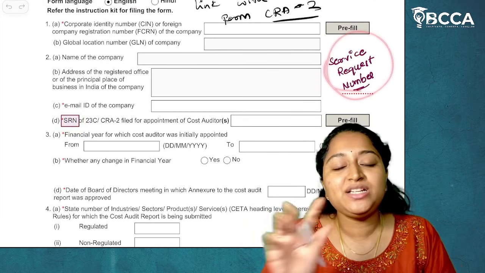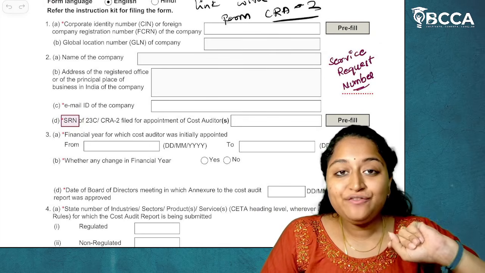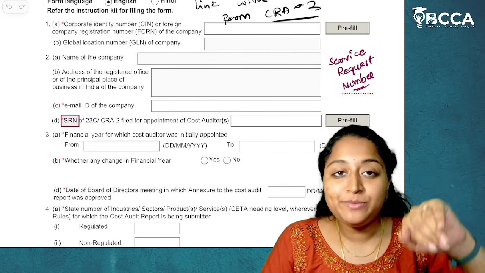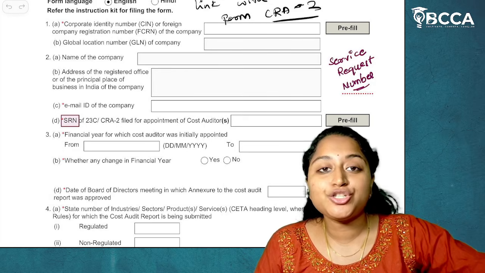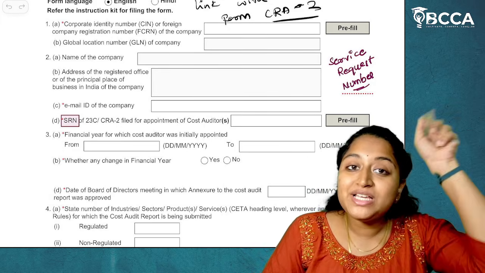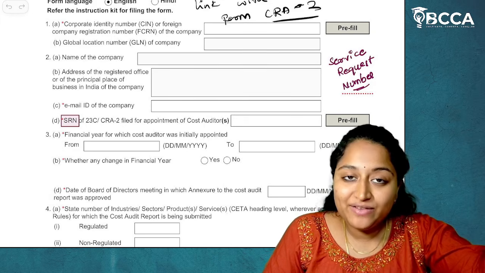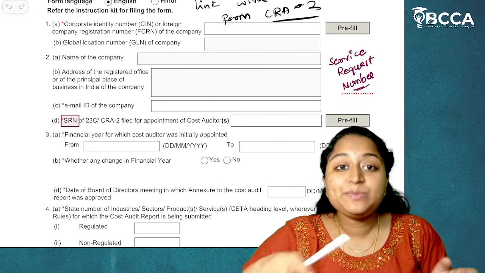SRN is Service Request Number, which means in Form CRA2, you would have given the intimation of appointment of cost auditors to the central government. Now, whoever you have appointed as cost auditor is giving the cost audit report. So, what is the number of that Form CRA2 which you have filed with the central government? Specify it here.